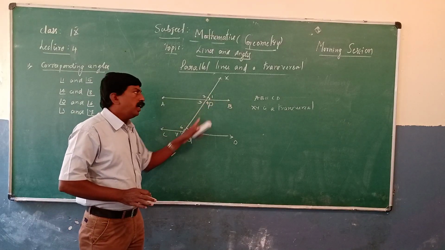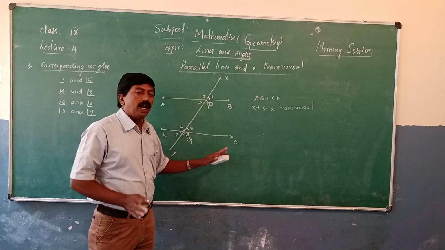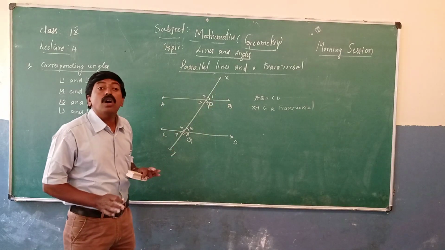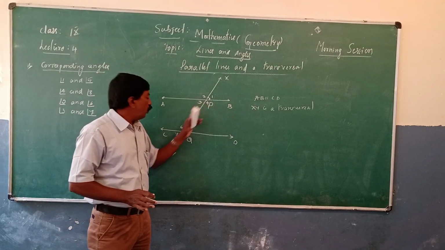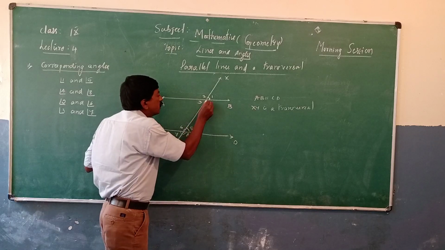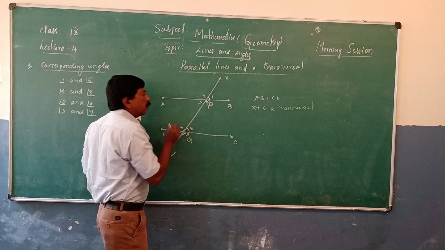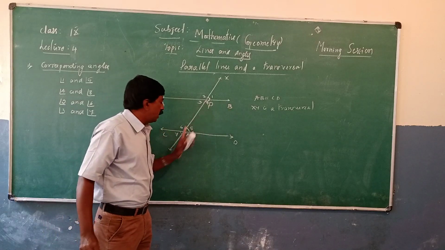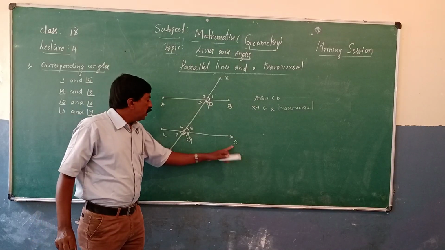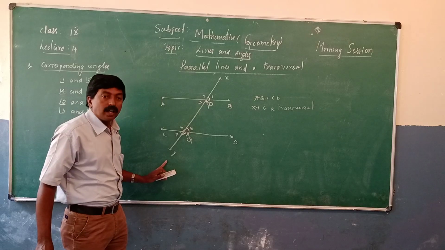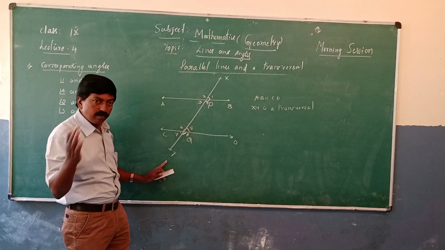Observe 1 and 5, a transversal and parallel line, same side. Those are corresponding angles. Angle 4 and angle 8: this is angle 4, this is angle 8. So BPQ and BQY are corresponding angles on the same side.